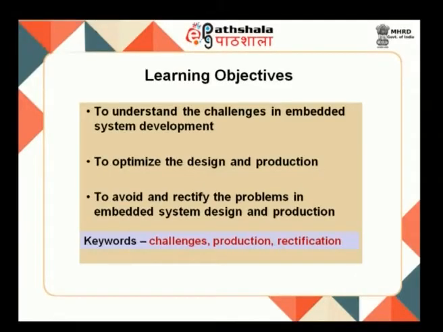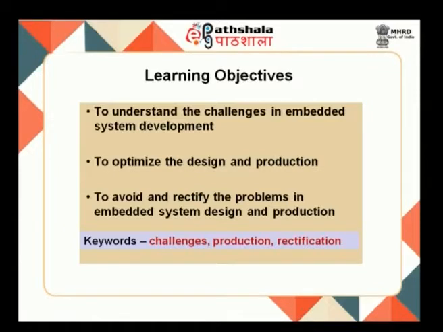So, when you are looking at challenges of embedded systems, we will be covering embedded system development and what all the challenges we will be facing during the development and design, as well as how to optimize the design and production, and how we will be avoiding the problems as well as rectifying the problems in embedded system design and production. So, these are the major objectives we will be covering in this lecture.